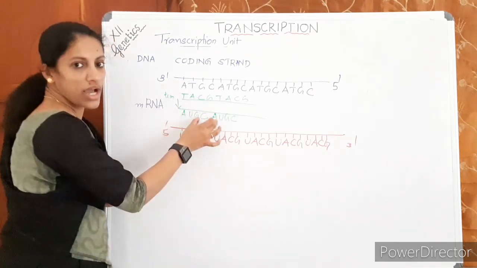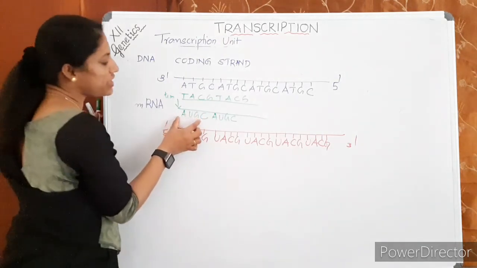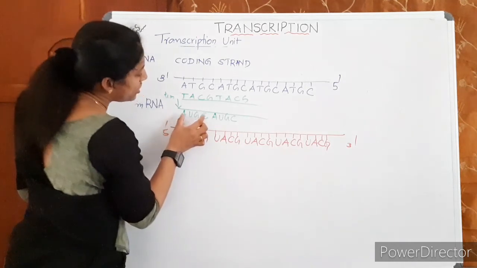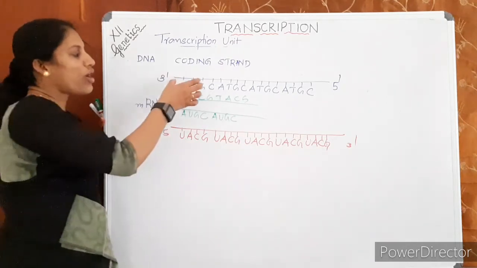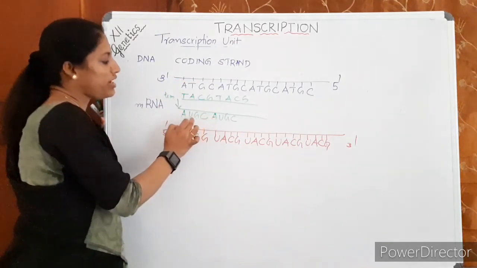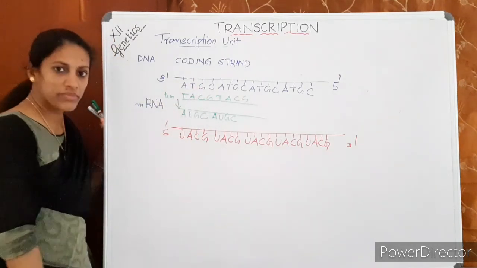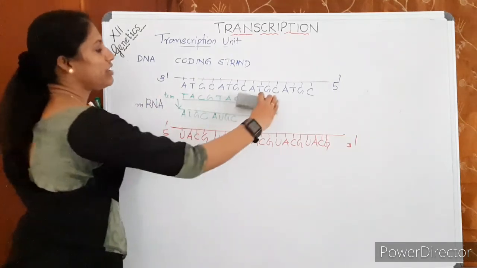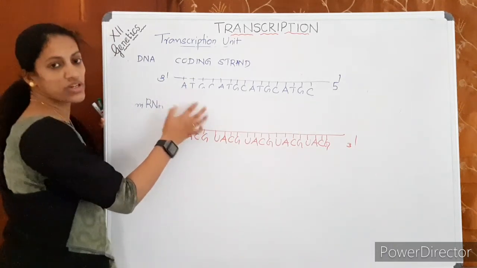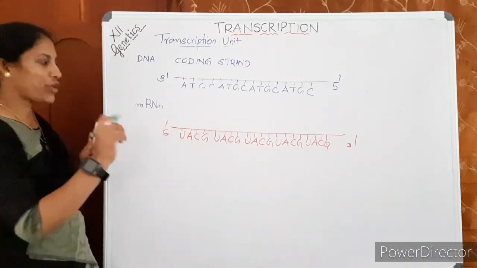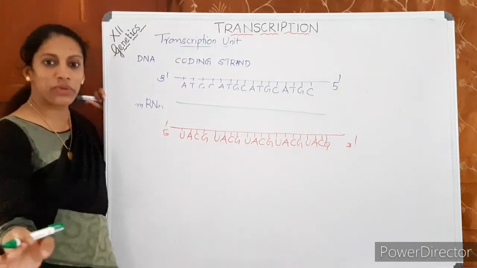Complementary to this, adenine will pair with uracil, not thymine. That is the only difference. Is there any similarity between this newly formed mRNA and this coding strand? The only difference between the coding strand and mRNA is that uracil is present instead of thymine. All other things are the same. So you need not write any template strand here. Just write uracil instead of thymine. If the coding strand is given, the answer is very simple to write.